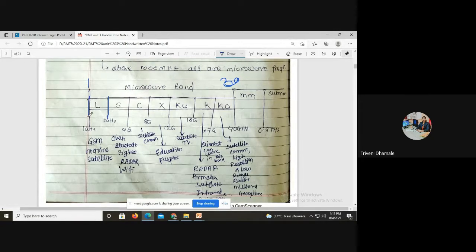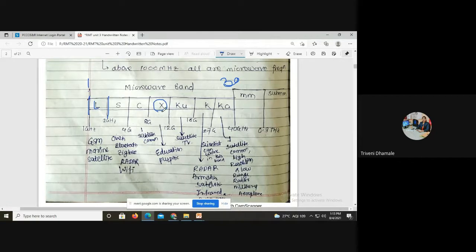Here 1 gigahertz to 2 gigahertz is named the L band. Then 2 to 4 is the S band, 4 to 8 is the C band, then the X band, Ku band, K band, and Ka band. Whatever practicals we are doing come under this X band.